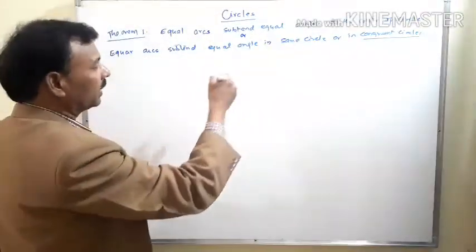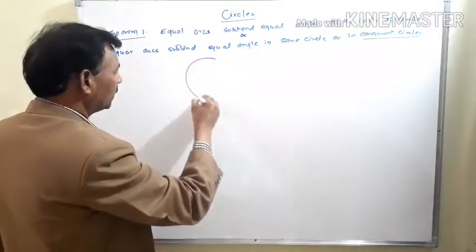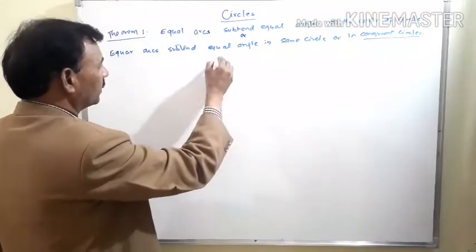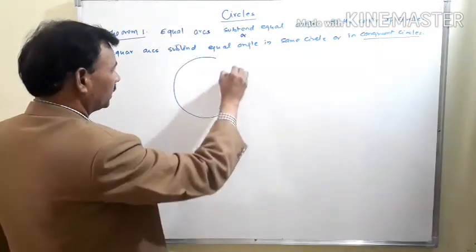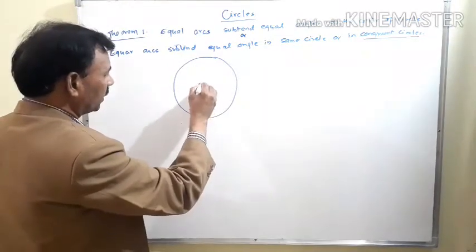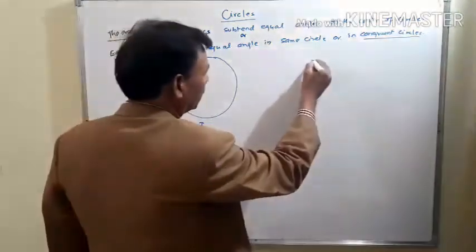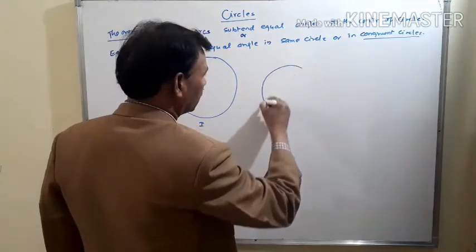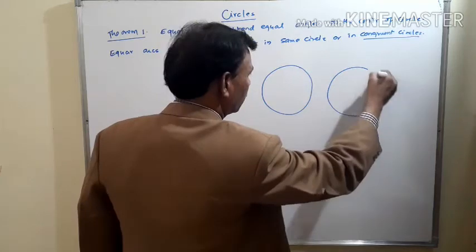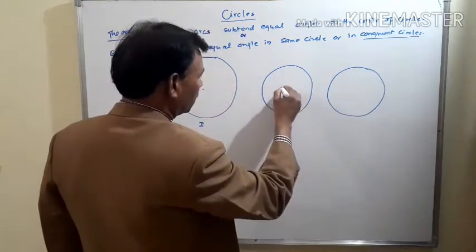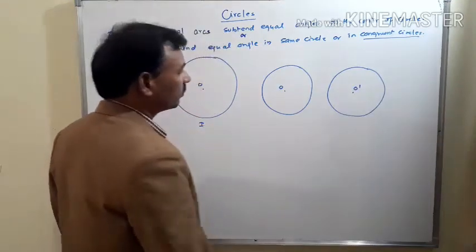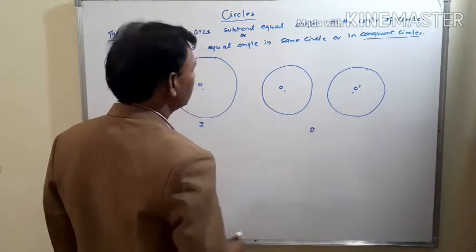Now here we take both cases. This is the first case: a circle with center O. And this is the other case: there are two circles with the same radius, with center O and center O dash. This is the second case.